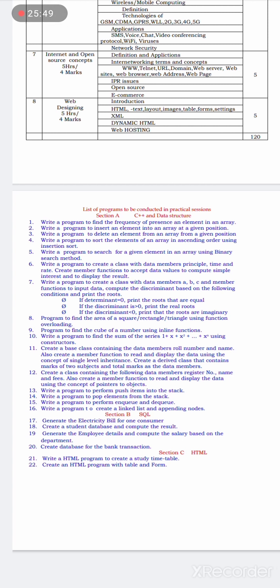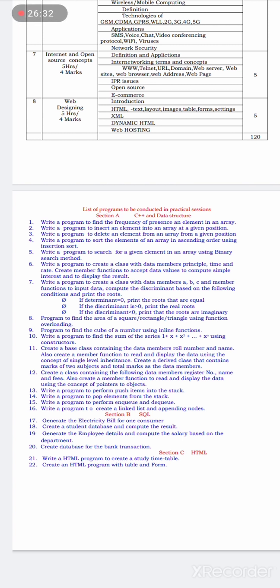In this practical session, from section A, C++ and data structure have been combined. It has 16 programs for the lab from section A, and the programs are based on the data structure as well as on C++. There are 16 programs present in section A of the lab assignment, or list of programs.